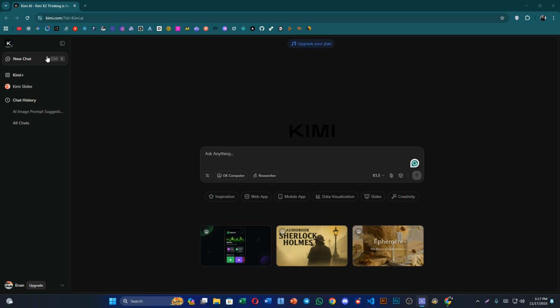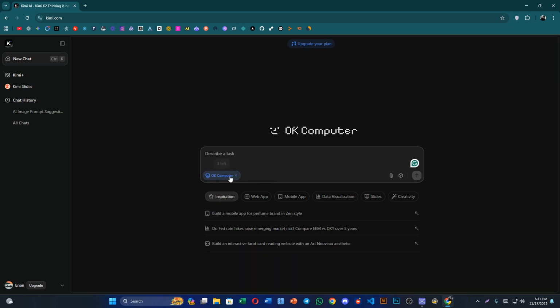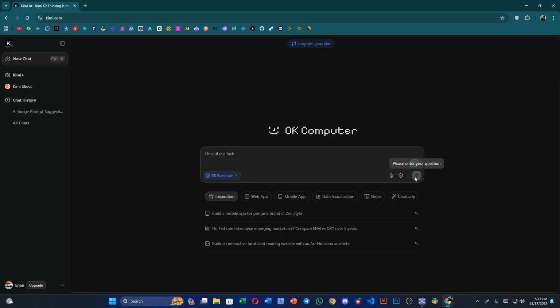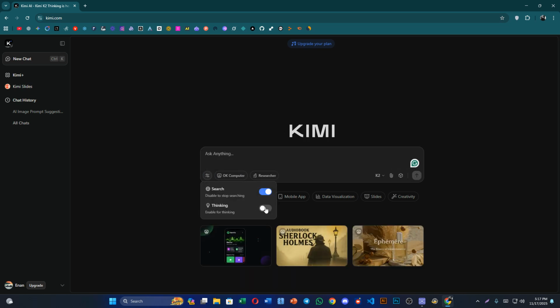This is a new chat, and you can ask anything, and there are some tools. If you click on tools, then you can search and use thinking. That's not supported here, so you can see OK Computer, three left, and Researcher. You can select OK Computer, and this is a model. Here you will find two models, K2 and K1.5. If you choose this one, then it will work in thinking mode.